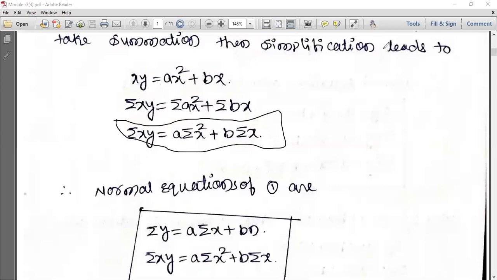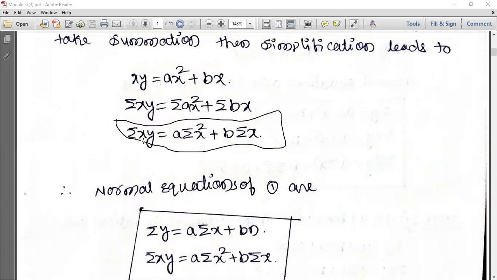As there are two constants, a and b, you'll get two normal equations. If there are three constants, you'll get three normal equations. If there are four constants, you'll get four normal equations. For example, here there are two constants, so I multiplied by the independent variable x. If one more constant is there, multiply by x square.